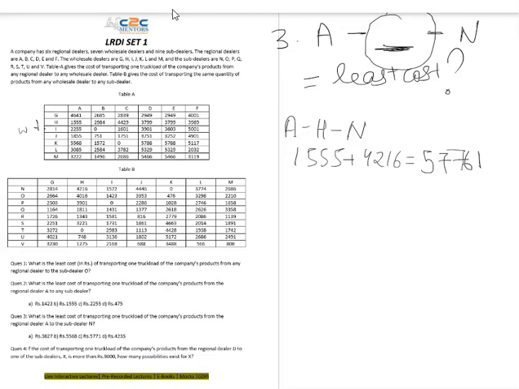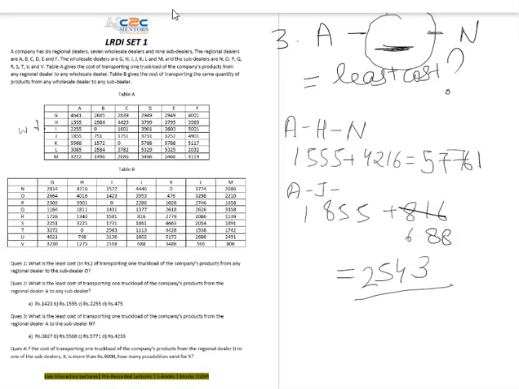Now I will go to the second lowest cost available between A and any other sub dealer, that is between A and J, right? A and J is transacting at the rate of 1855, and J to any other dealer, the minimum cost is 816. If I'm not wrong, it's not 816, it's 688. So 5 plus 8 gives me 13, 5 plus 8 again gives 13, plus 1 carry 14, 5, 2, 5, 4, 3.